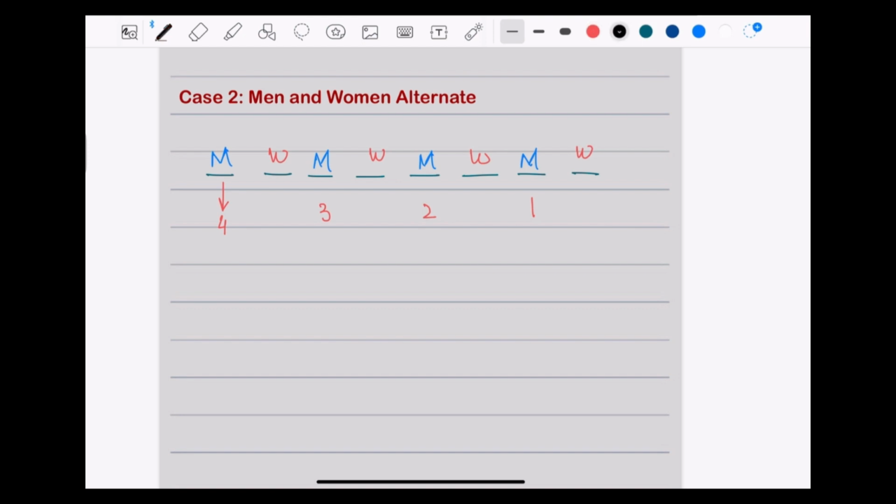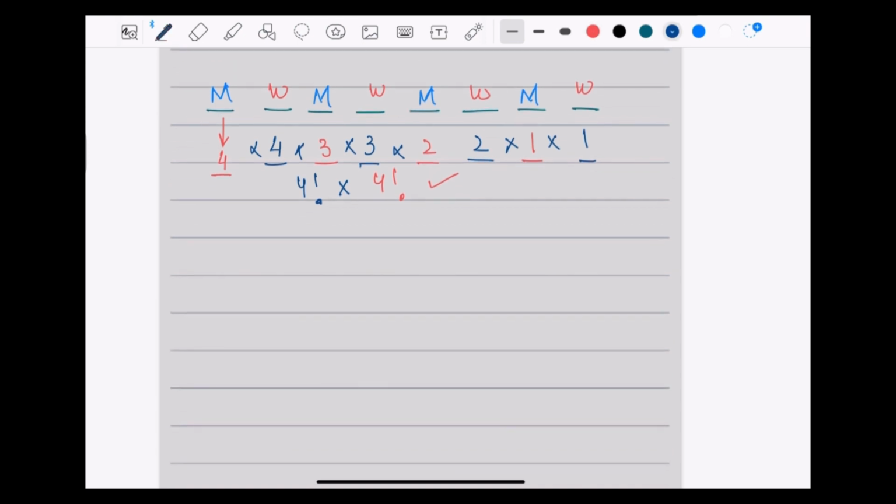The same goes if I write it for the women. There are 4 women here, 3 women left here, then 2 women left here, and then 1. Now if you take all the blue ones, this is the same as 4 factorial, times the red ones, which is also 4 factorial. So rather than getting into the depth of it, you can straight away write 4 factorial times 4 factorial. But in this scenario, that isn't all, because the numbers are even, both of them being exactly the same.